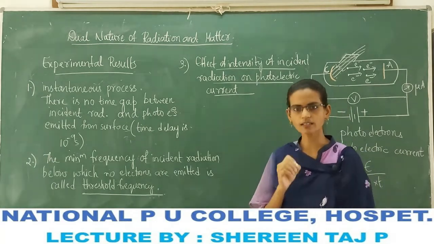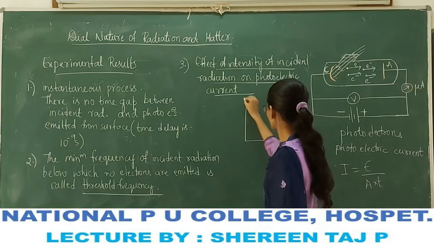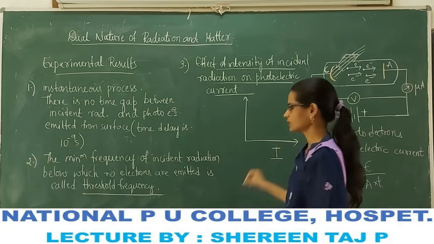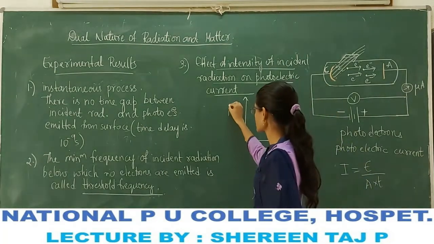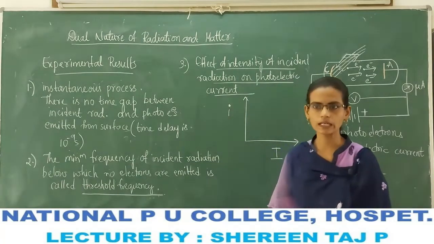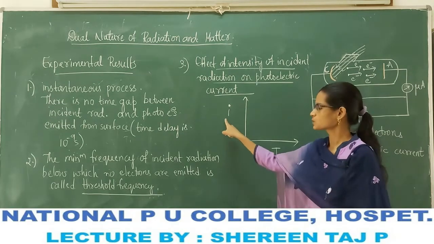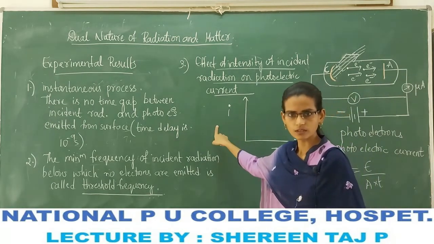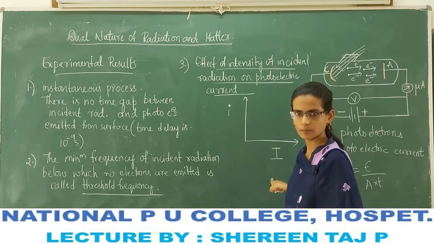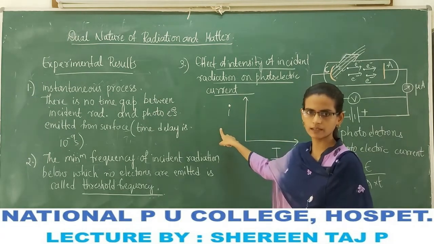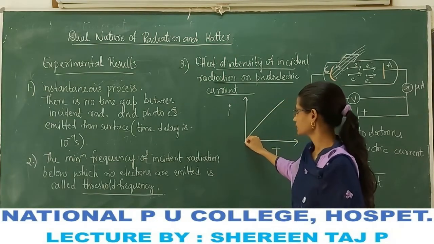If we plot the graph of the intensity of the radiation, capital I, versus the photoelectric current, small i, then we get a straight line passing through the origin.